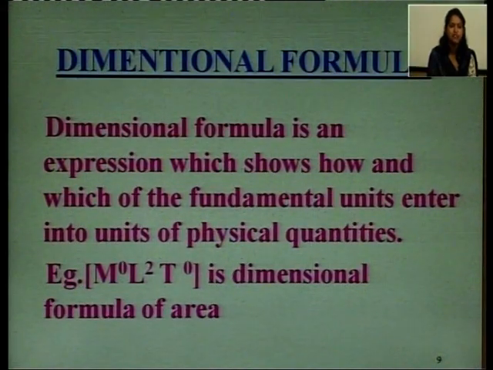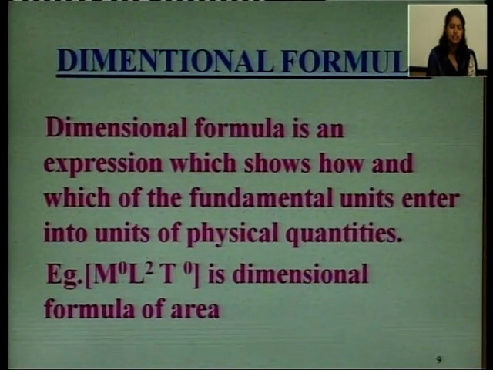Dimensional formula is an expression which shows how and which of the fundamental units enter into the unit of a physical quantity. For example, what is the dimensional formula of area? This is M raised to power 0, L raised to power 2, T raised to power 0. So, what is the dimensional formula?